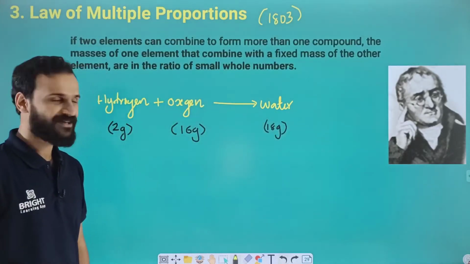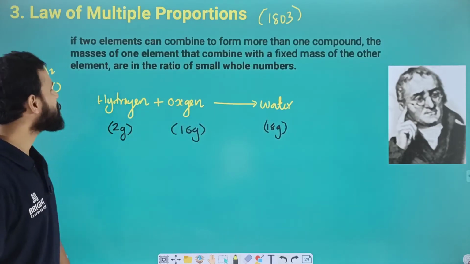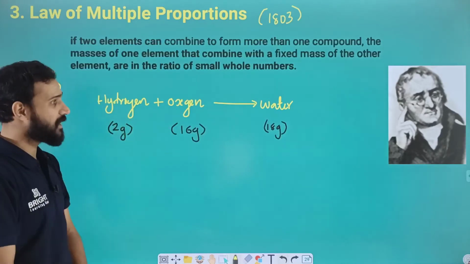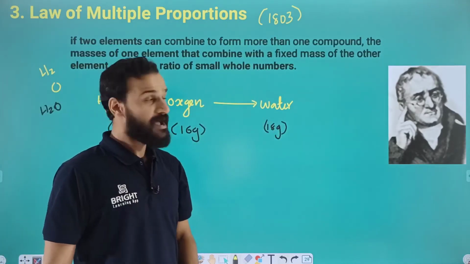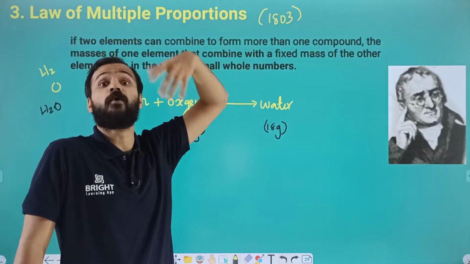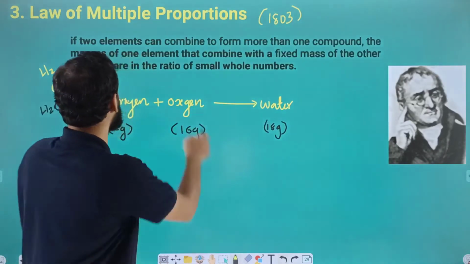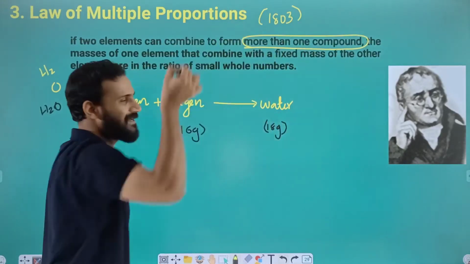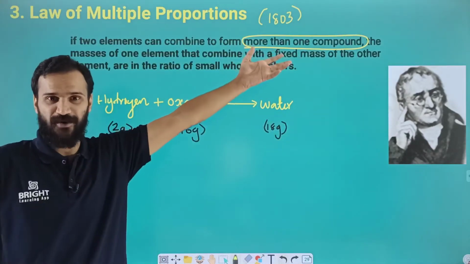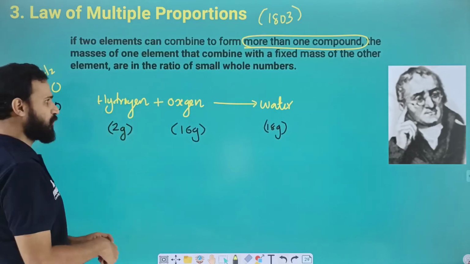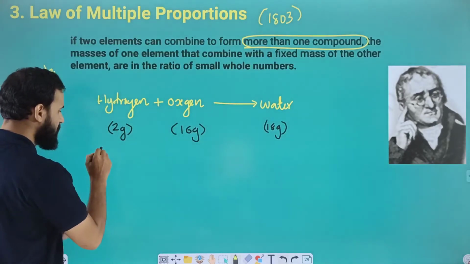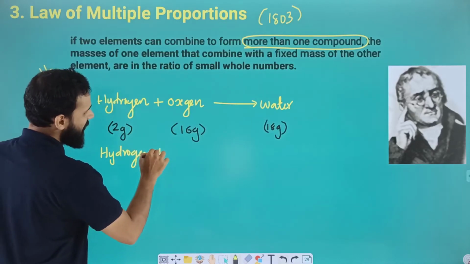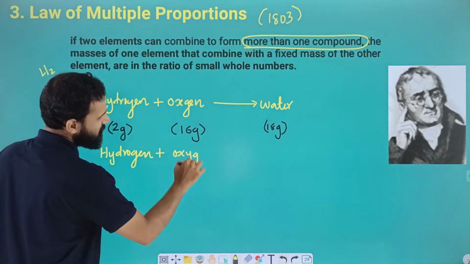Have you cleared this? Very simple idea, isn't it? So here these two elements are combined together and we are getting only one product. But this law tells the formation of more than one compound when two elements combine, isn't it? So we want to get more than one compound, so we are taking the same reactants. First one is hydrogen, and the second one is oxygen.